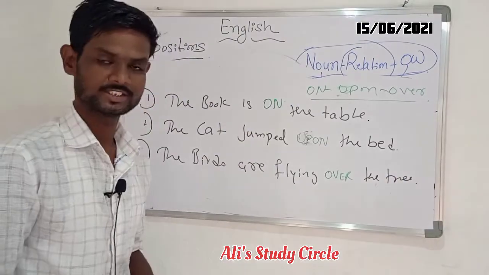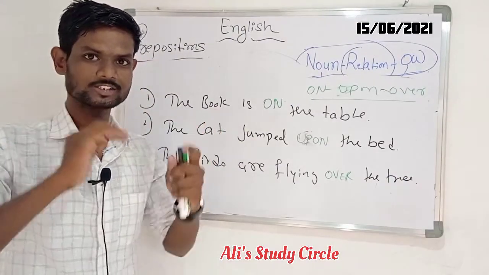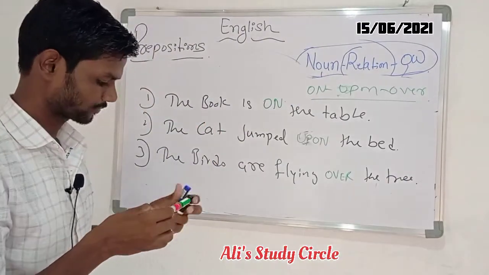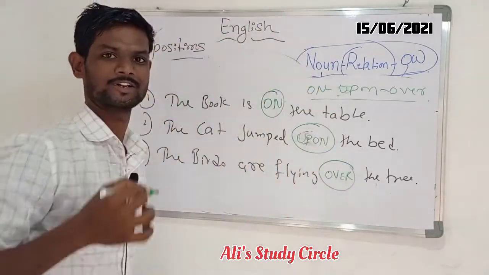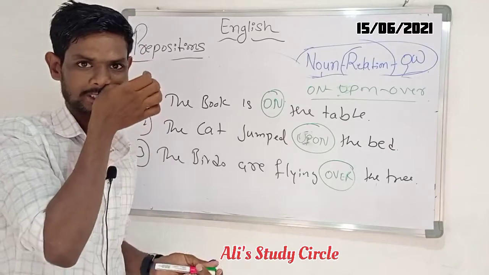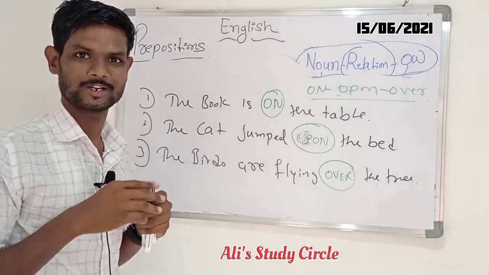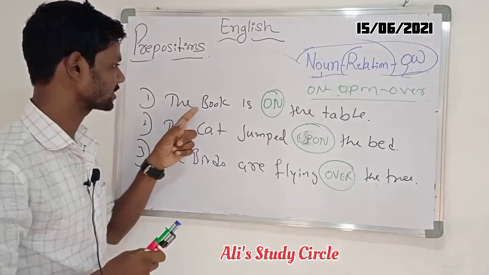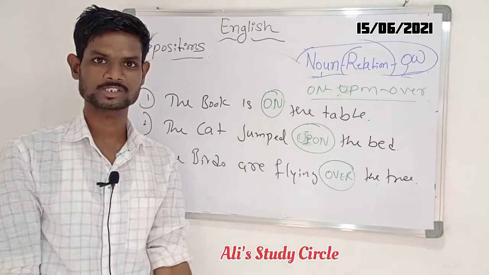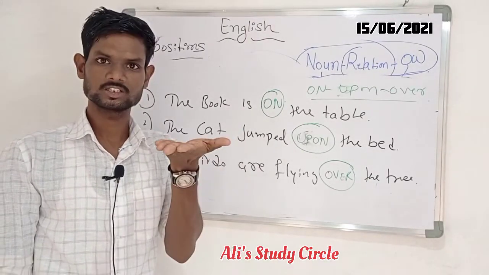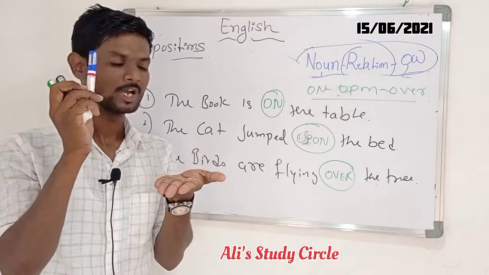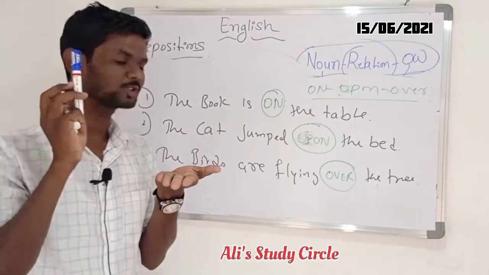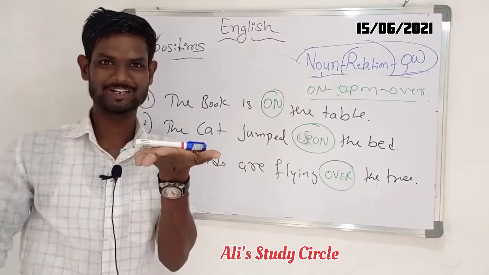Look here, I just want to clarify one doubt. Our prepositions are on, upon and over. Today we just learned on, upon and over. Look here, the book is on the table. "On the table" means you can imagine this is a table, and I put my book on the table.